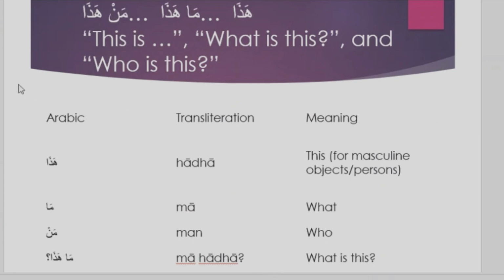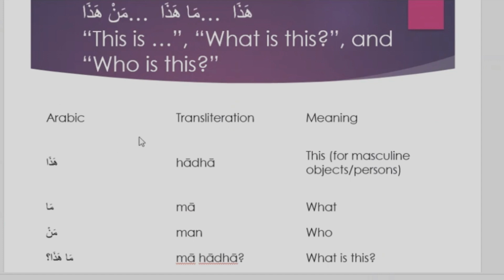Then we have some objects. We have kitabun. If you want to say this is a book, you say hada kitabun. This is a book. Then this one is hada qalamun. This is a pen. Then we have hada babun. This is a door. You try to practice those.